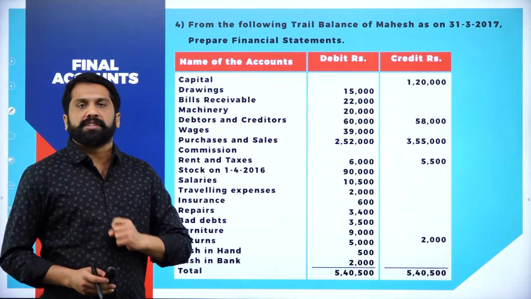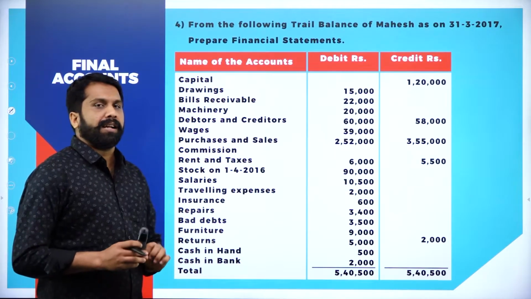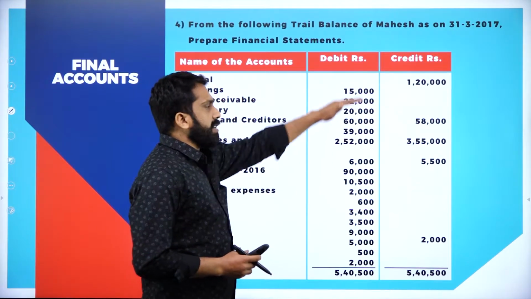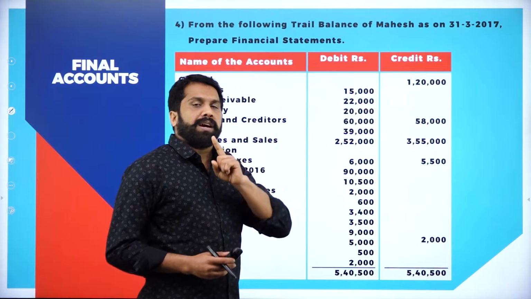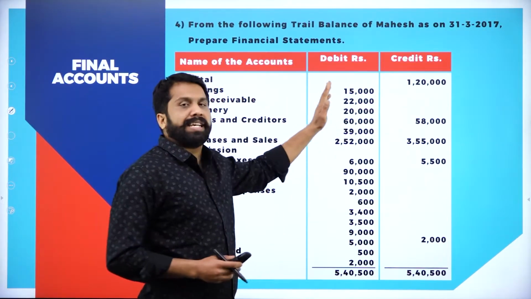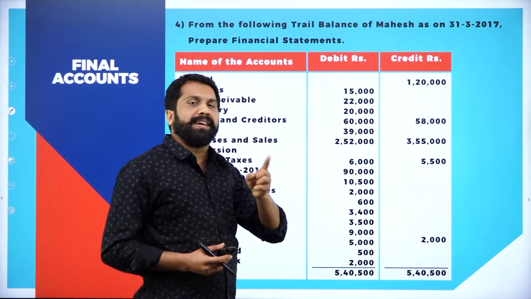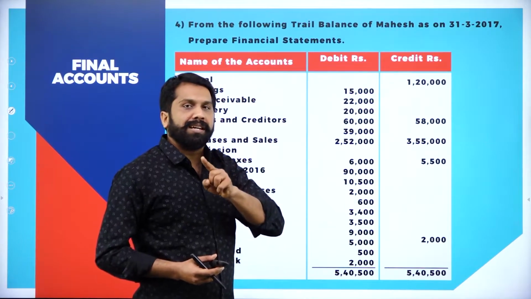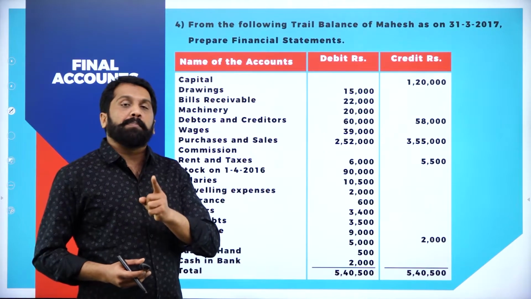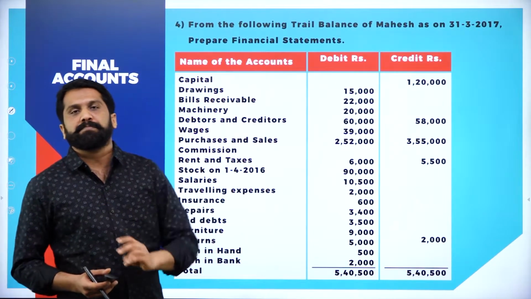Now, what is the first thing? Yes, we have to mark everything. First one is capital. As you know, this is debit and this one is credit. While marking, please be careful. If it is a debit item, it cannot be liability. It can be trading account debit, P&L debit or balance sheet asset. If it is a credit item, it can be only balance sheet liability or credit items of trading and P&L.